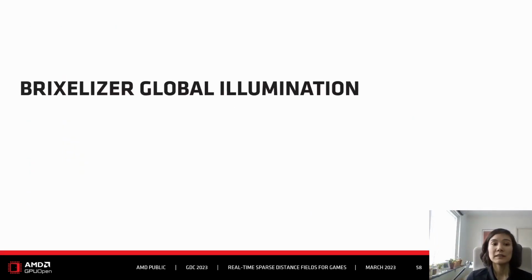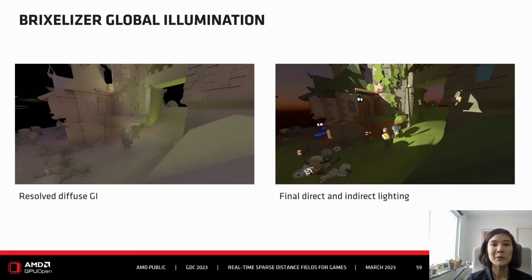So we did some research work in how you can use Pixelizer to compute global illumination. And we always called it PrixGI. So it's still research, so it's not done yet, but we do have some screenshots. On the left, you see the resolved diffuse GI. And then on the right, the combined, so the direct and indirect lighting combined into the final image.